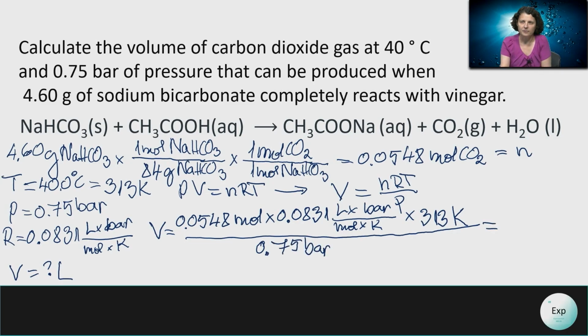This calculation will give us our volume in liters, and the final volume will be 1.9 liters.